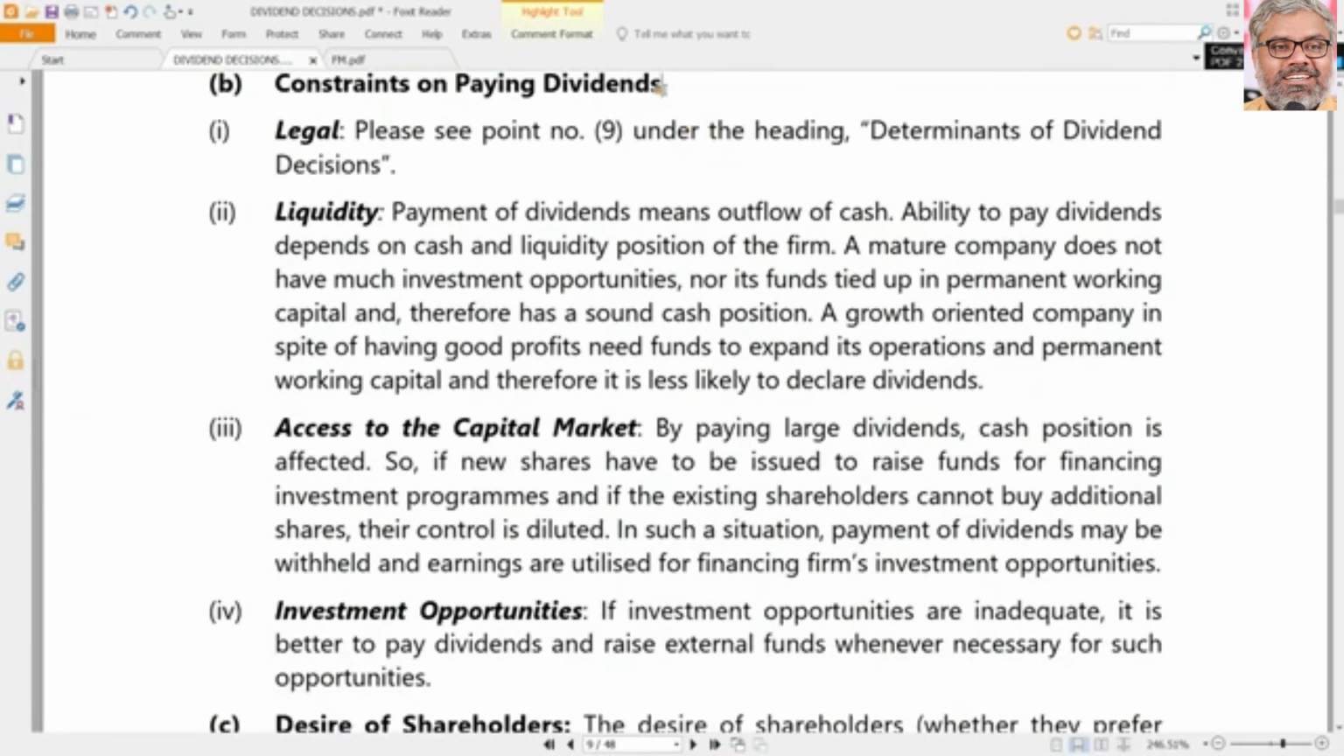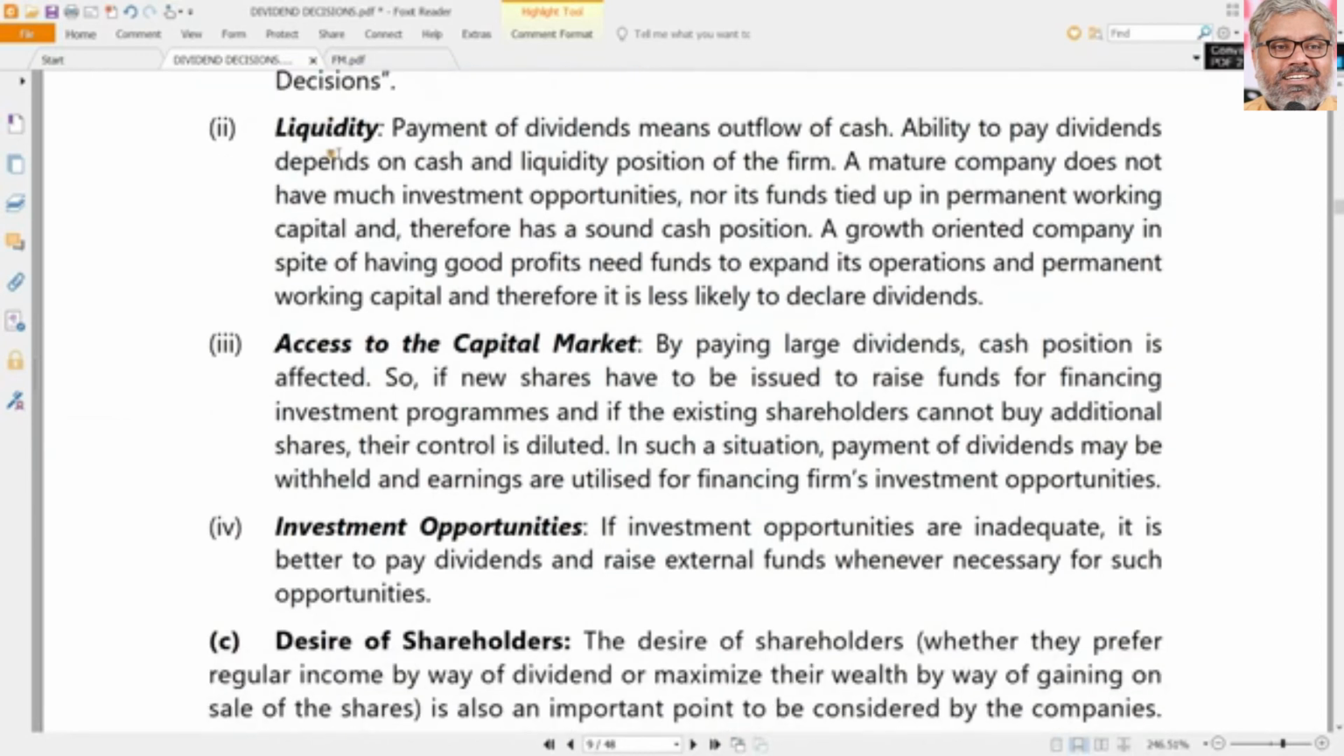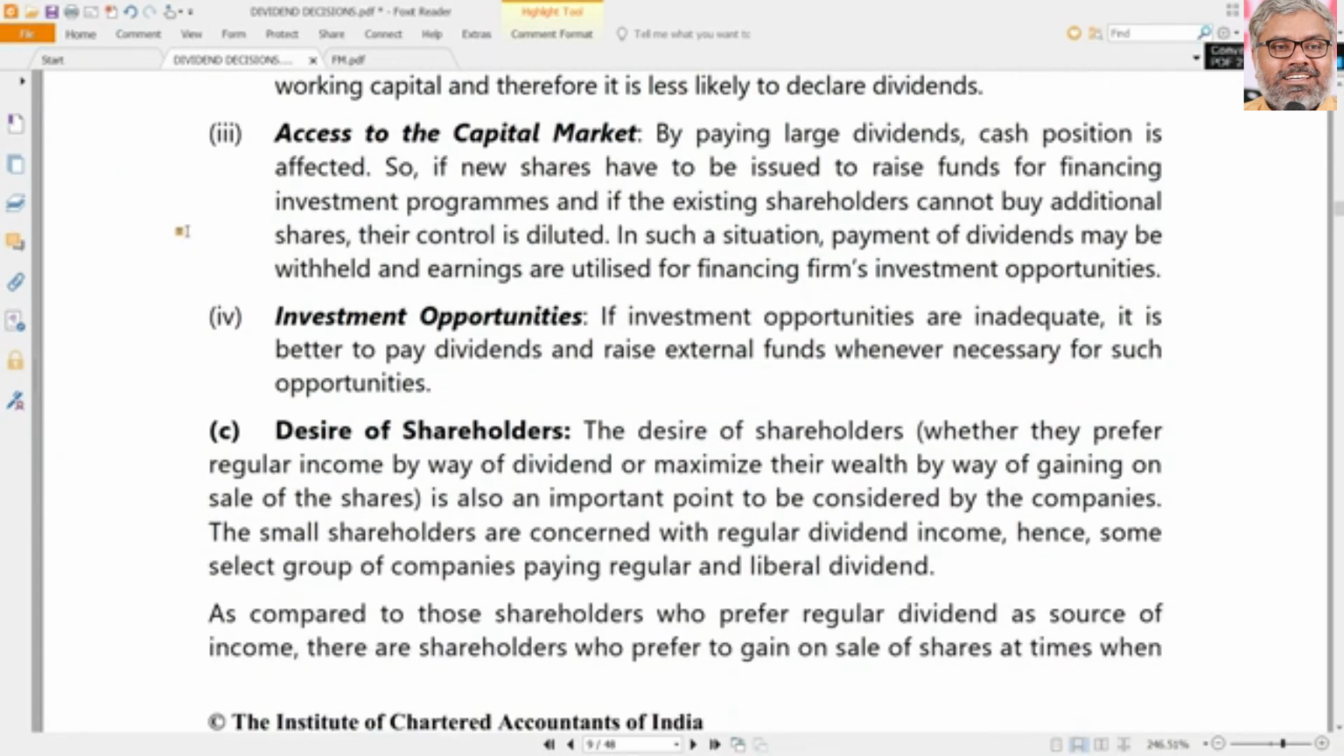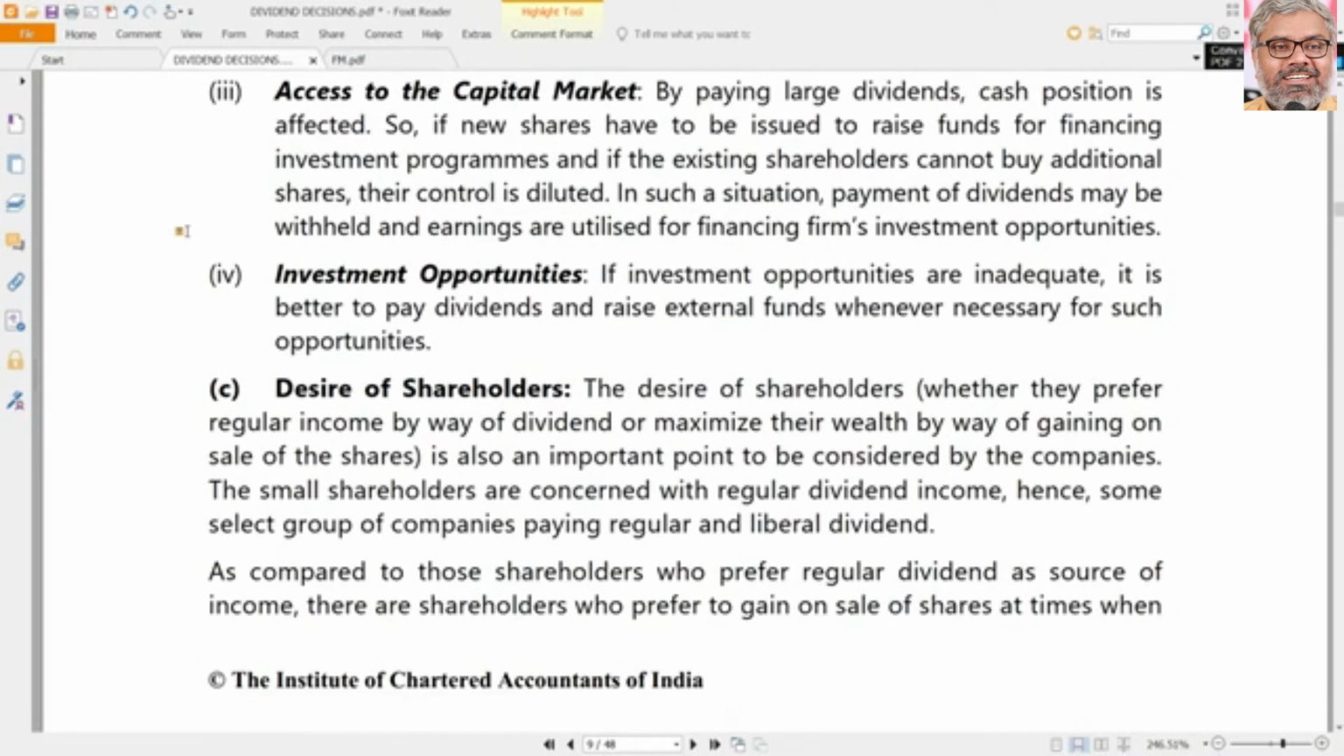And the constraints of paying dividend, same things once again, nothing new. Legal constraints will be there. Liquidity constraints are huge. See, one point you have to keep in mind, profits are different from cash. Profits are accounting profits. Cash is reality. So a company may have fantastic profits, but still it may not have sufficient cash. So just by looking at profits, you cannot say more dividend can be given. Liquidity may not be there. So liquidity is a very crucial factor while declaring dividends.